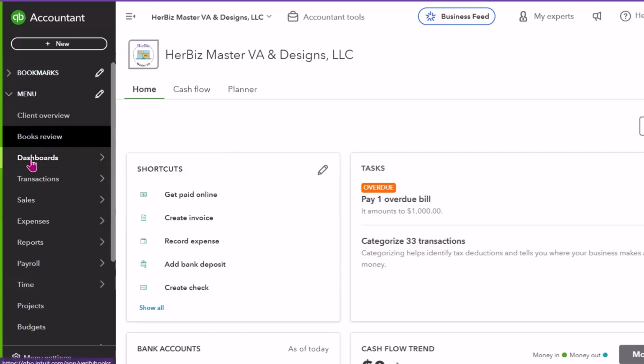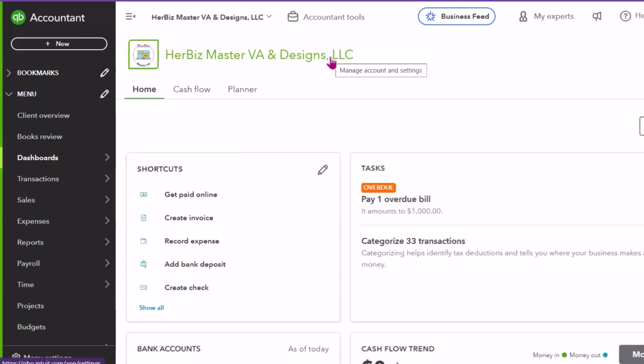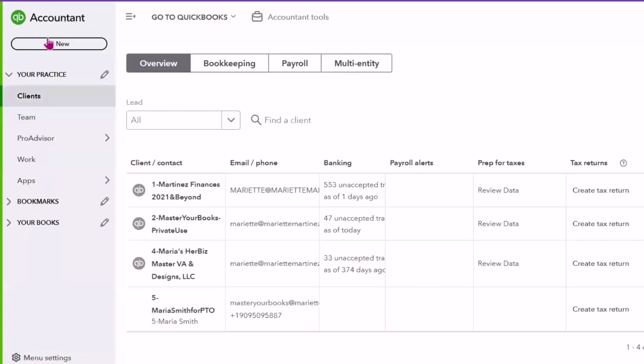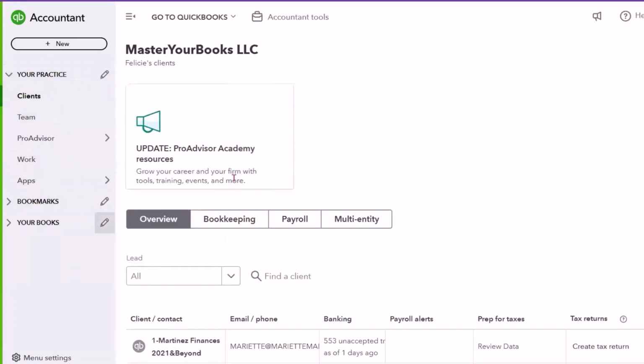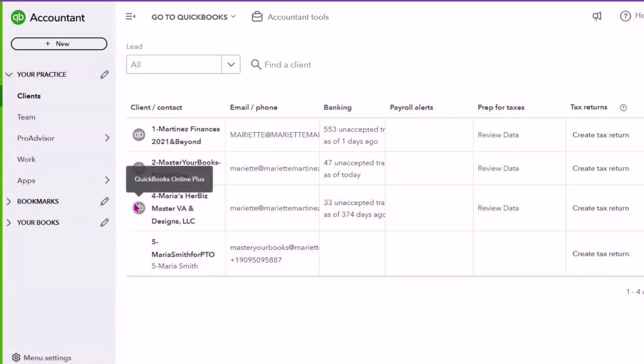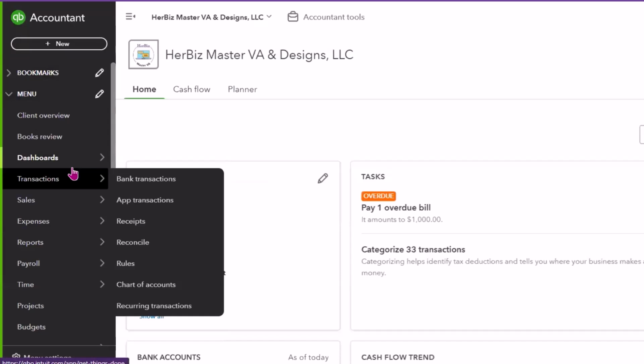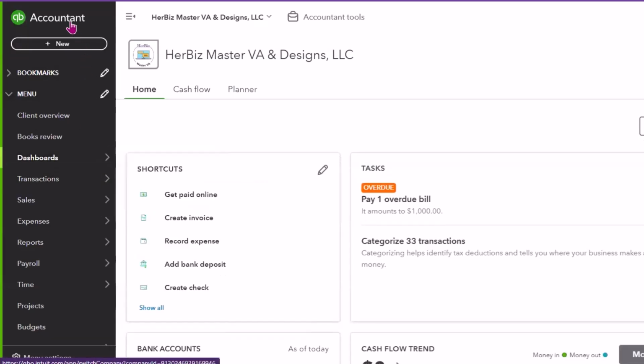That's why the menu has completely changed. And now you're working on an actual business owner's books. So that's really important for you to identify. So again, when it says QB Accountant and it has the left-hand navigation as a light gray, you're in the QuickBooks Online Accountant dashboard. When you click on a particular client, for example, on this icon, it turns into black, and that's when you know that you are now working in a client's file.